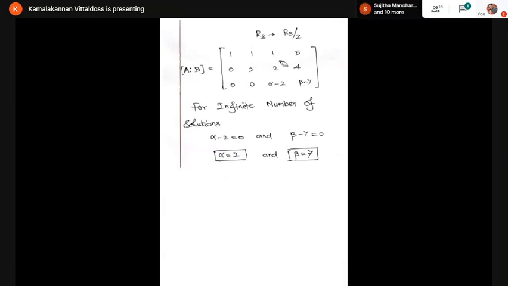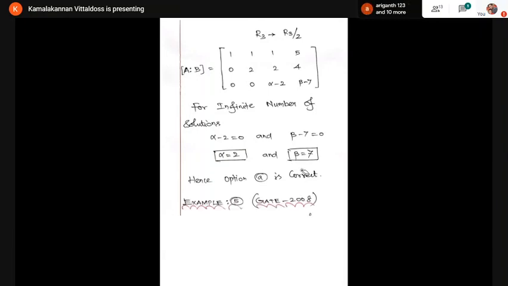Therefore, the ranks of A and A comma B are equal, but less than the number of unknowns. Therefore, it has infinitely many solutions. That's why I'm writing here: for infinitely many solutions, alpha minus 2 equals 0 and beta minus 7 equals 0. Therefore, alpha is 2, beta is equal to 7. Therefore, option A, which gives 2, 7, is the correct one.